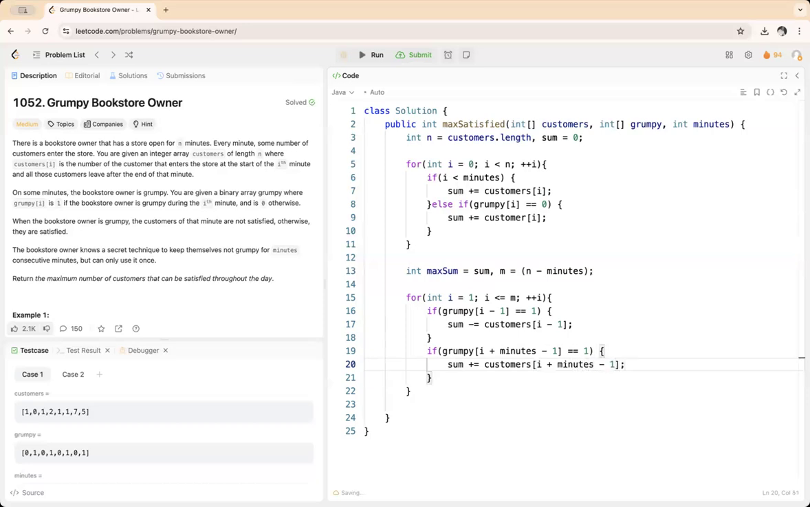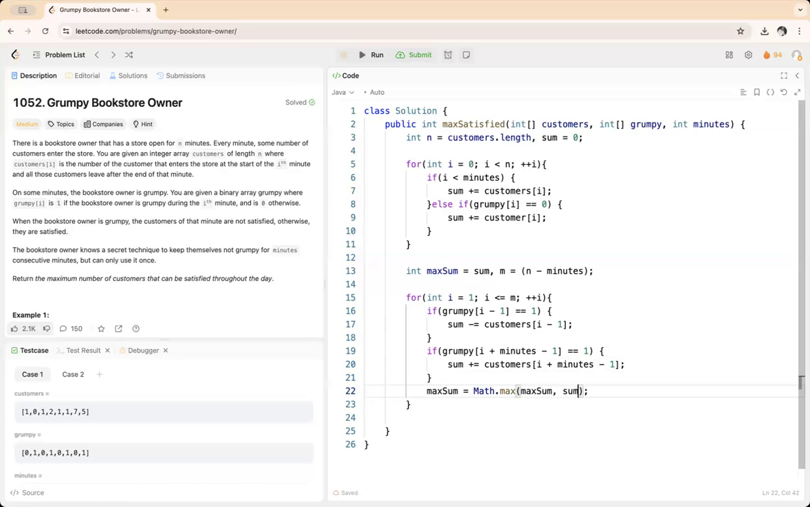Okay, and then what we will do, that we will do max sum is equal to Math.max of max sum, like this. Return max sum. Okay, and then we'll do run.